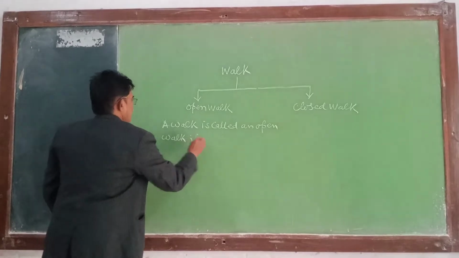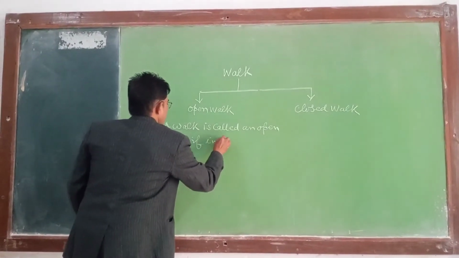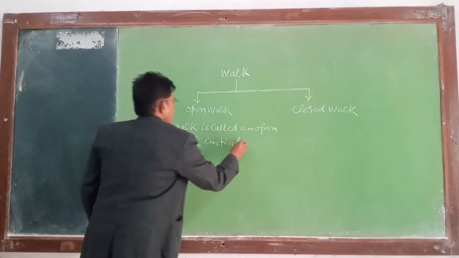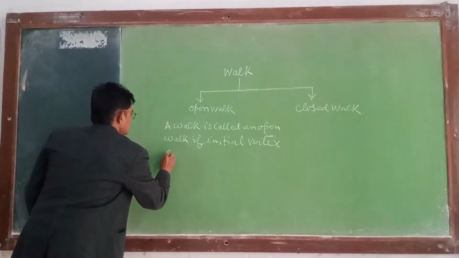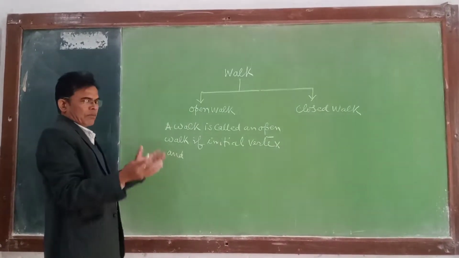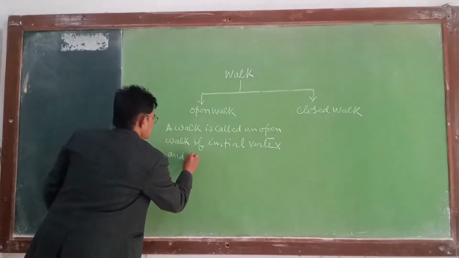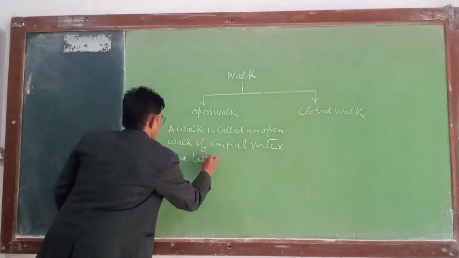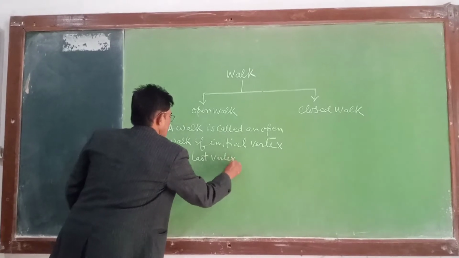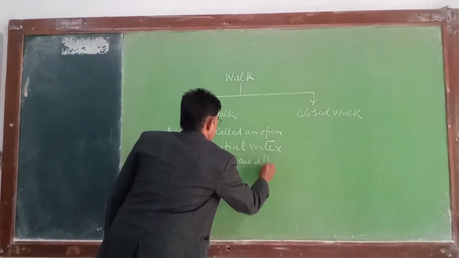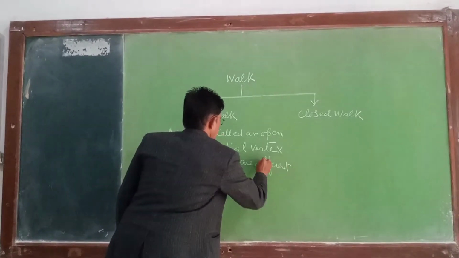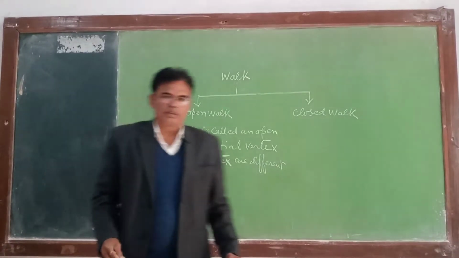if the initial vertex and the terminal vertex or last vertex are different, and vice versa.